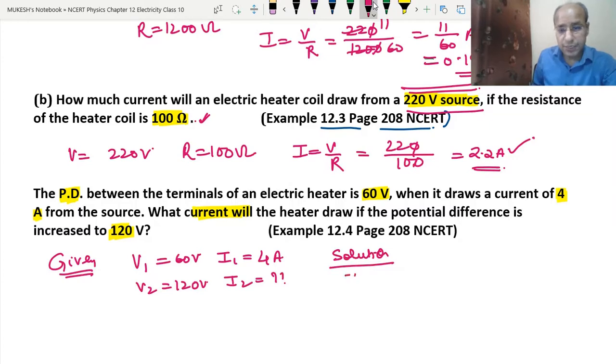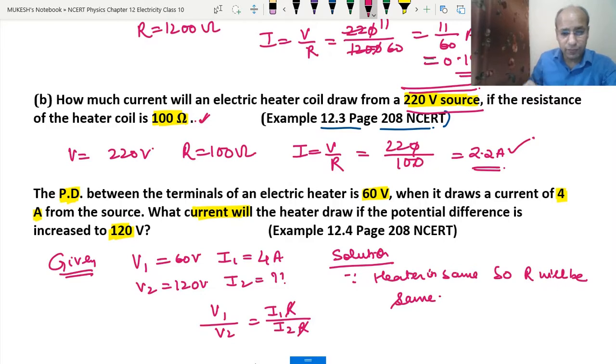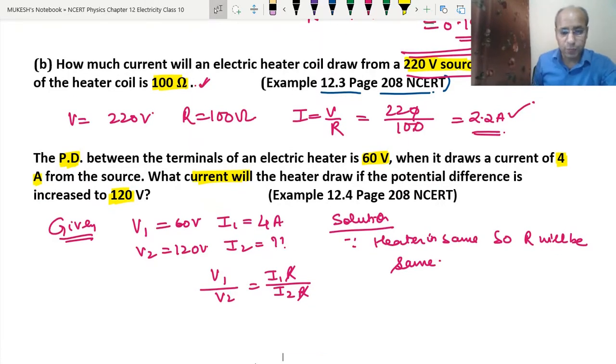See, since the heater is the same, the resistance will be the same. Okay. So that means V1 upon V2 will be equal to I1R upon I2R. This formula we can use. So R is the same, so R and R will be struck off. Now we have the formula V1 upon V2 equal to I1 upon I2.